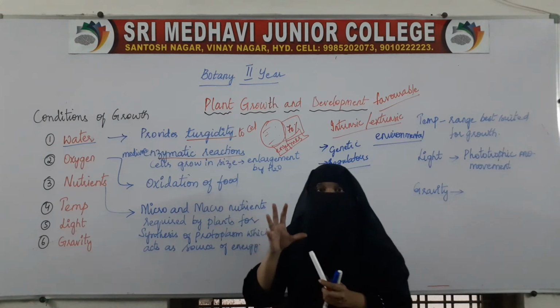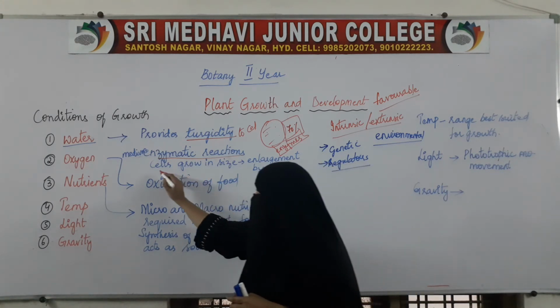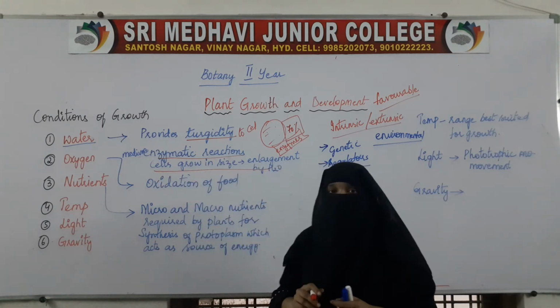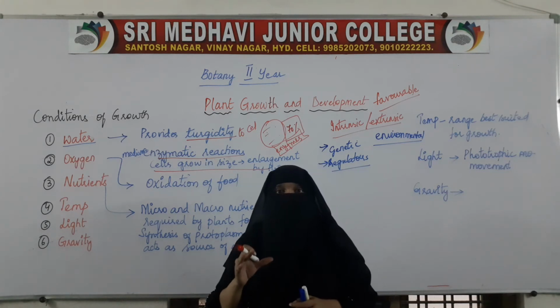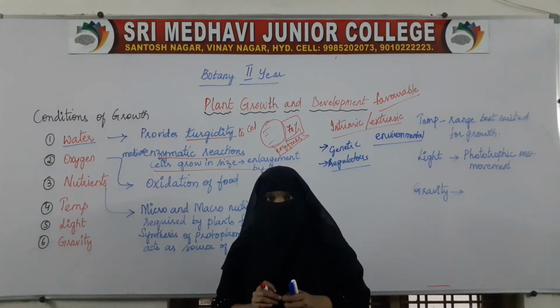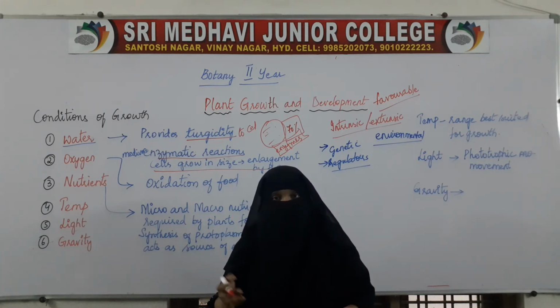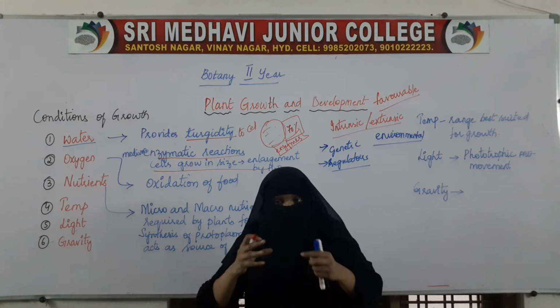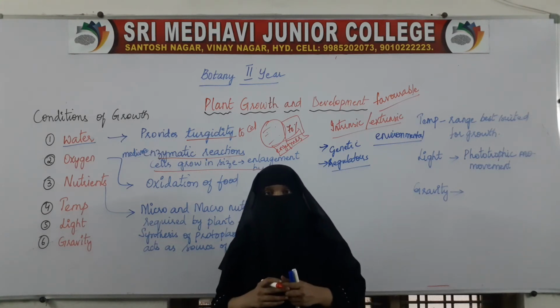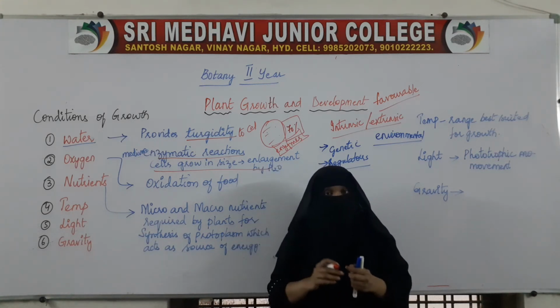The third is when the cell grows in size, when the cell enlarges, it requires water. When the cell enlarges, cytoplasm is also needed, and for cytoplasm, water is needed. For keeping the cell in the swollen, turgid condition, water is essential.